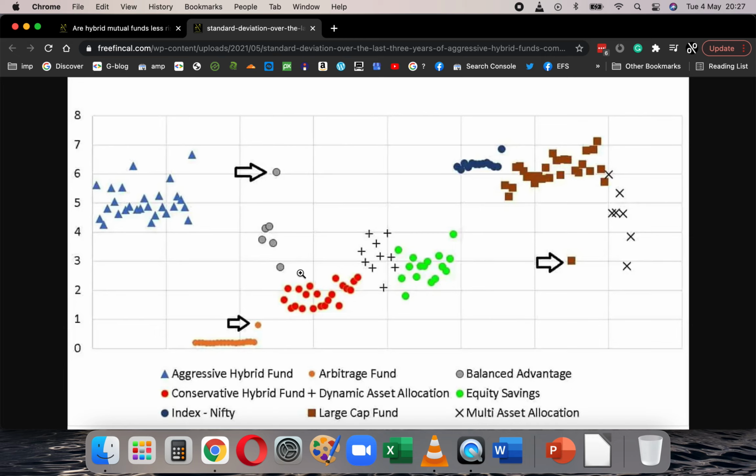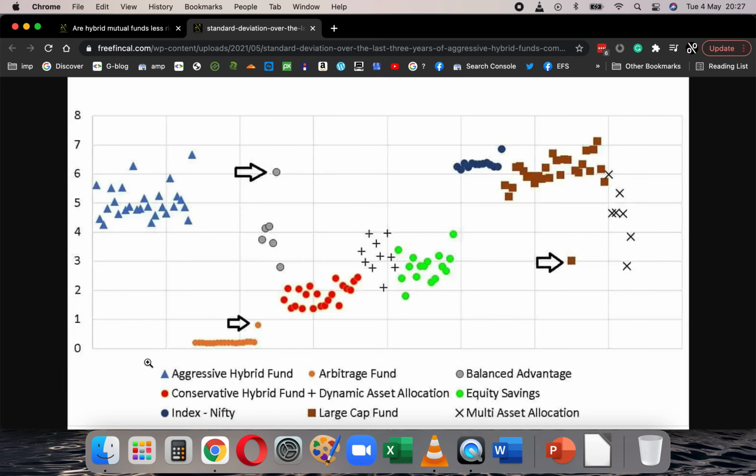If you have the right risk expectations, you can invest. I'm not saying you should not invest, but most people don't have the right risk expectations, and therefore it's better for them to either stay on one side, which is high risk, or on the other side, low risk. If you go into the middle, then it is what I call the Sita or Gita kind of funds. You expect the same fund manager to behave one time like Sita, one time like Gita. It's not going to happen.